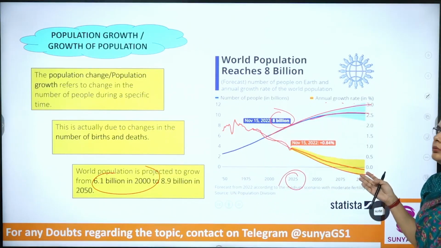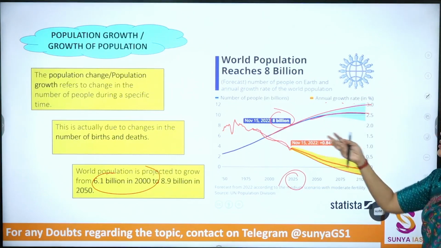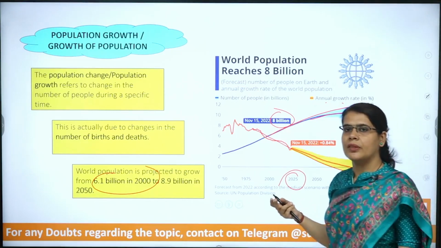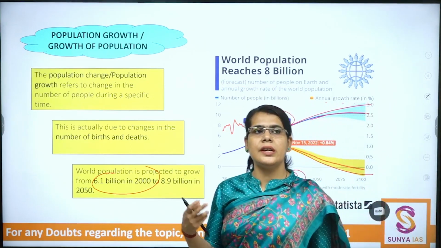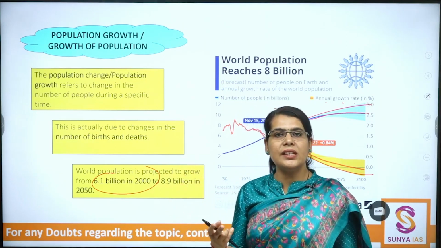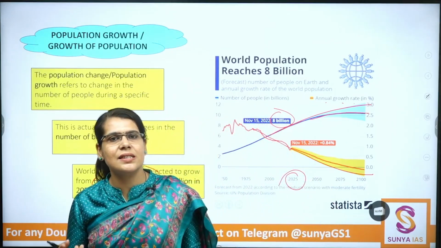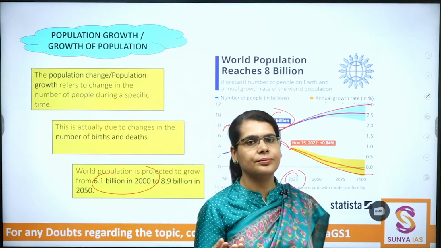Next point. The population growth rates annually have started declining globally since the 1970s onwards.